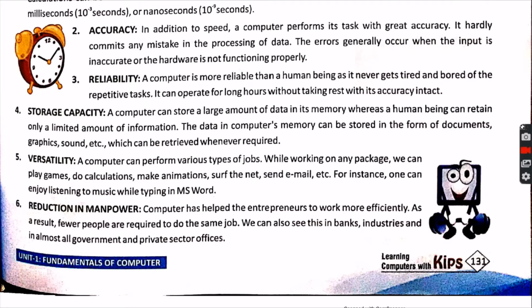But to do the same work with manpower, too many human beings are required for a single job. For example, you can see in a bank for printing a passbook, when a computer does it, it is automatically done, and it is done much faster than by human beings.